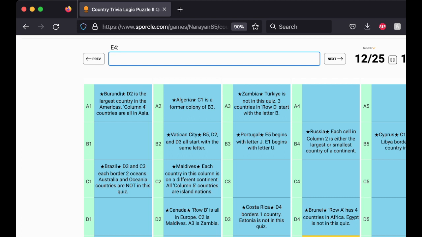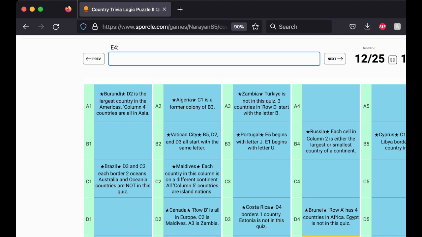So 2, 3. So an African country that's an island. Well, there's multiple ones that could fit that. Yeah. Let's try another one. And a B country that's an island. That could be Bahamas, it could be Barbados.